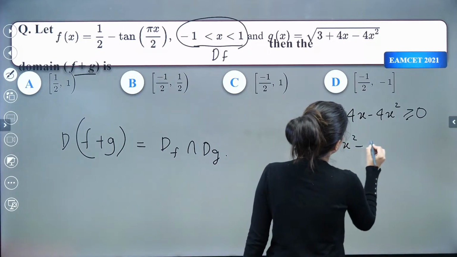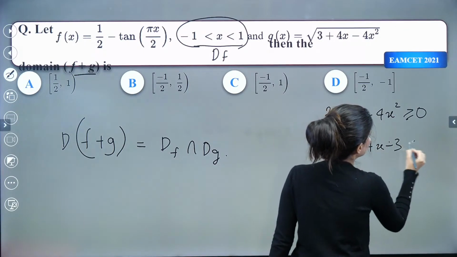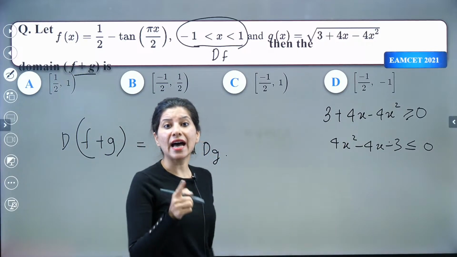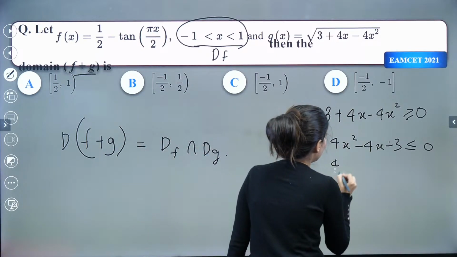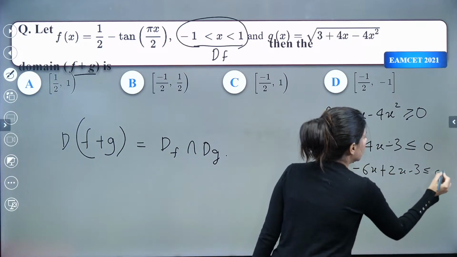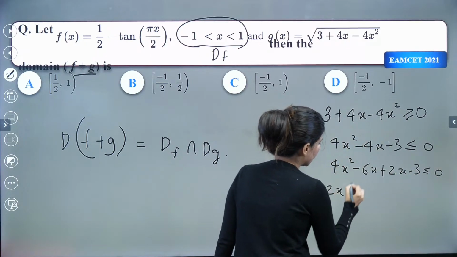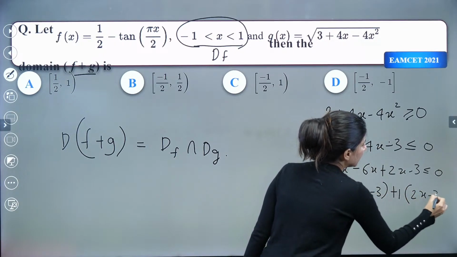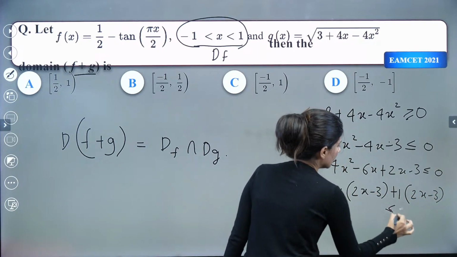So 4x square minus 4x minus 3 less than or equal to 0. 4 threes are 12. 6 and 2. 6 twos are 12. So 4x square minus 6x plus 2x, splitting the middle term. So this is going to be 2x into (2x minus 3) plus 1 (2x minus 3) less than or equal to 0.